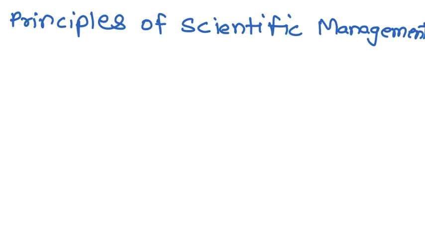Principle of scientific management. The important principles of scientific management are these. First one is the scientific selection, training and placement of employees. Then intimate, friendly and cooperative relation between the management and worker.